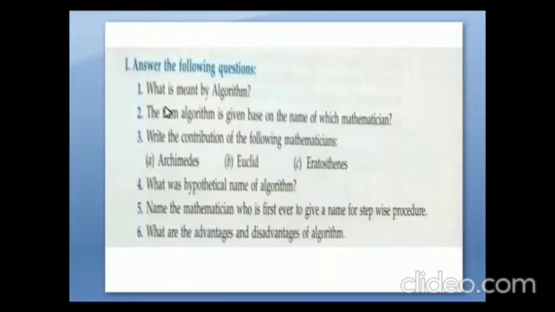Then you have to find out the answers. What is meant by algorithm? The term algorithm is given based on the name of which mathematician? Write the contribution of the following mathematicians: Archimedes, Euclid, then Eratosthenes. Then fourth one, what was the hypothetical name of algorithm? Then next one, name the mathematician who was first ever to give a name for stepwise procedure. Next one, what are the advantages and disadvantages of algorithm?